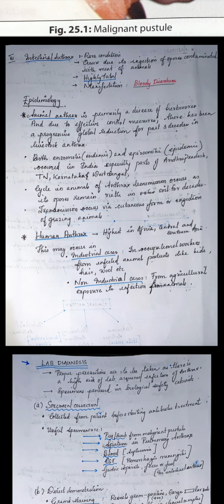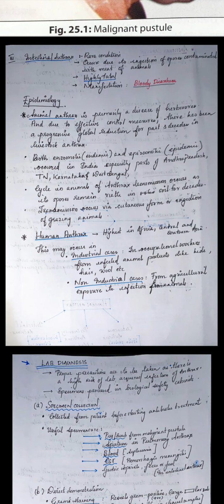Cycle in the animals: anthrax transmission occurs as its spores remain viable in the soil for decades. So we know this is transmitted in the soil via the secretions of the animal, which will remain in the soil for decades, and this can be spread to another animal who comes in contact with the same soil, either through their skin or when they graze on something that grows in the soil. Transmission occurs via the cutaneous form or ingestion in grazing animals. That's what I told. Okay.